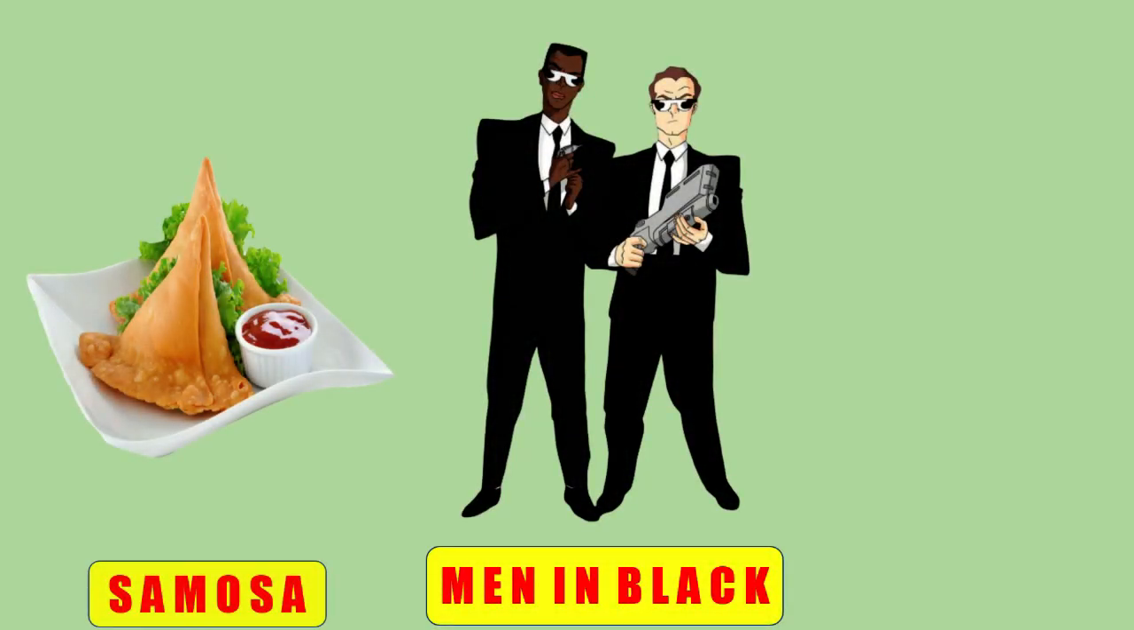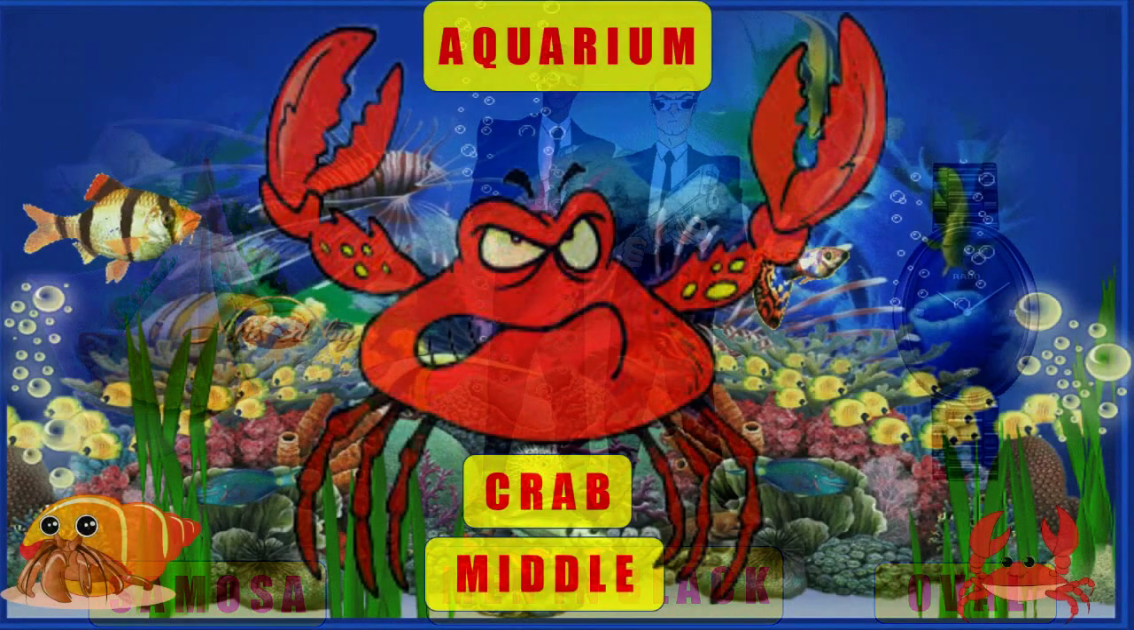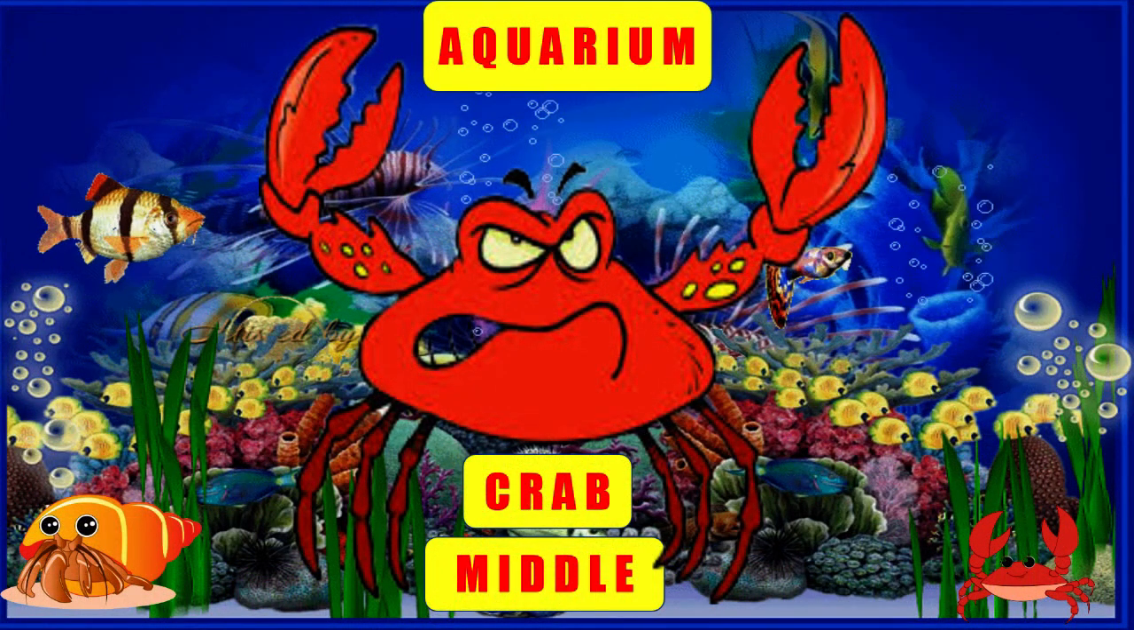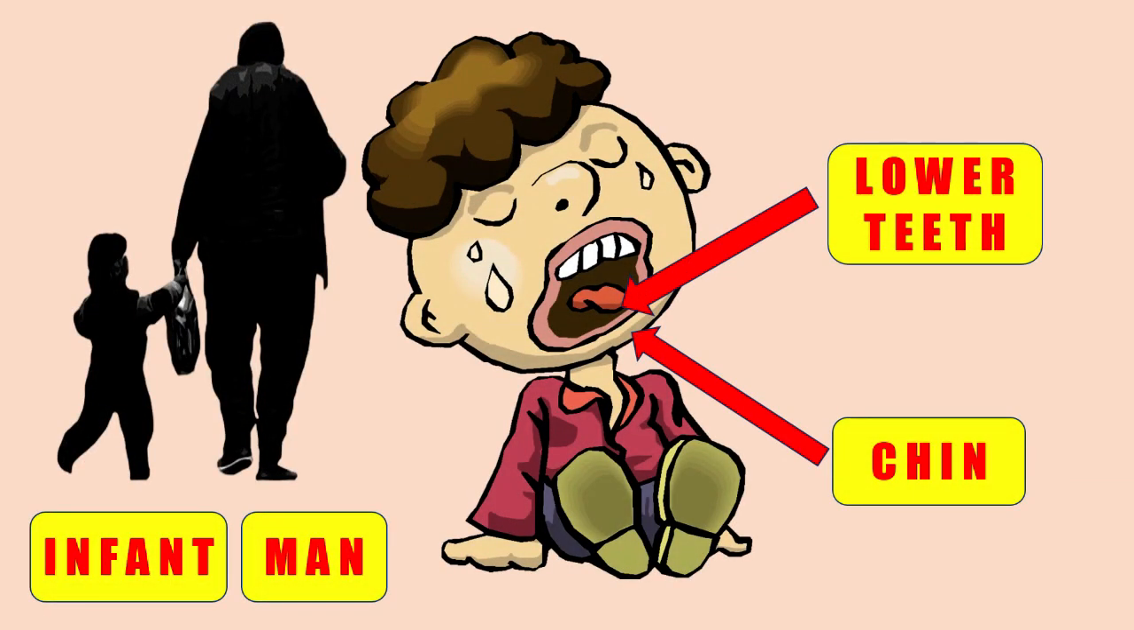I bought them samosa and gifted them an oval-shaped watch. We visited an aquarium and were shocked to see a big angry crab in the middle of a fish tank. On the way back home, the infant who was with the old man slipped and hurt his chin and damaged his teeth near the chin. We are through with the story relevant to the first segment branches.